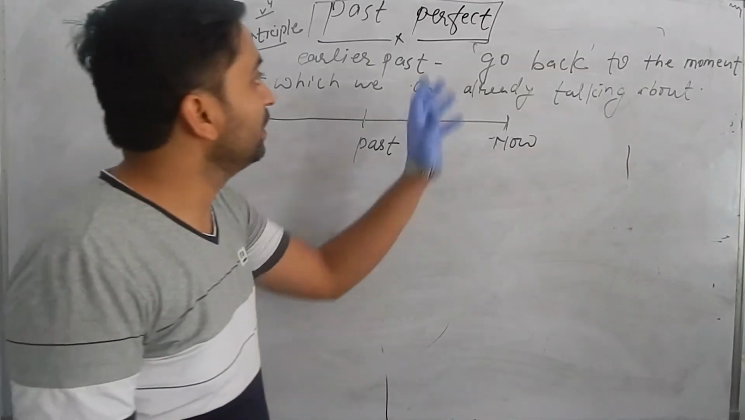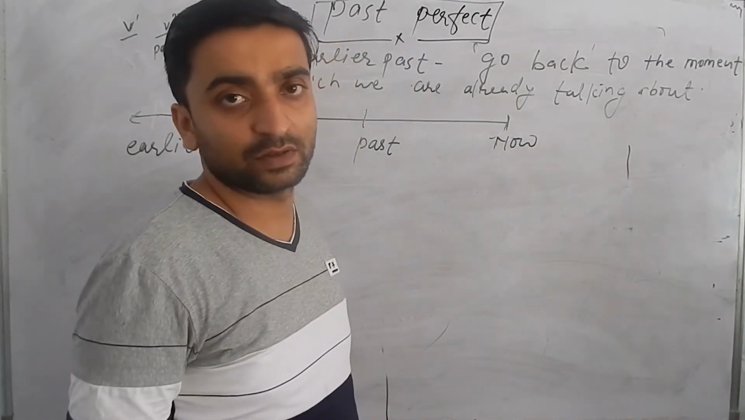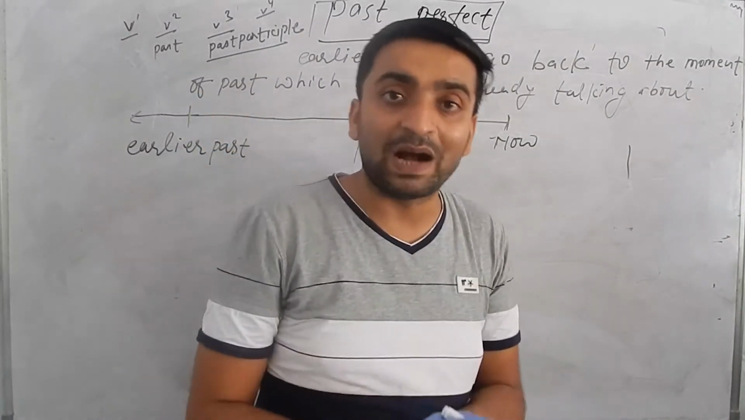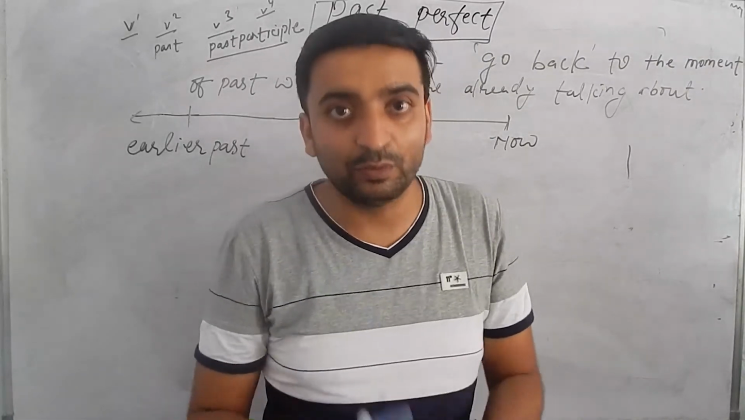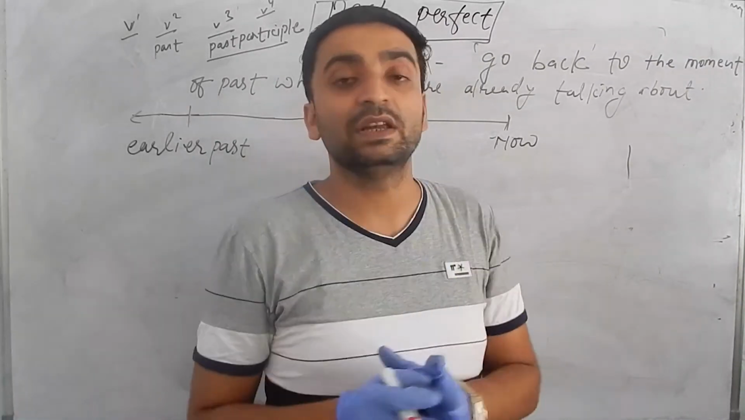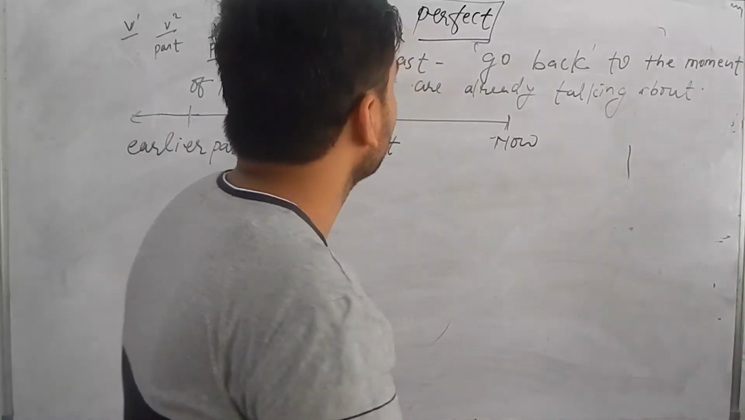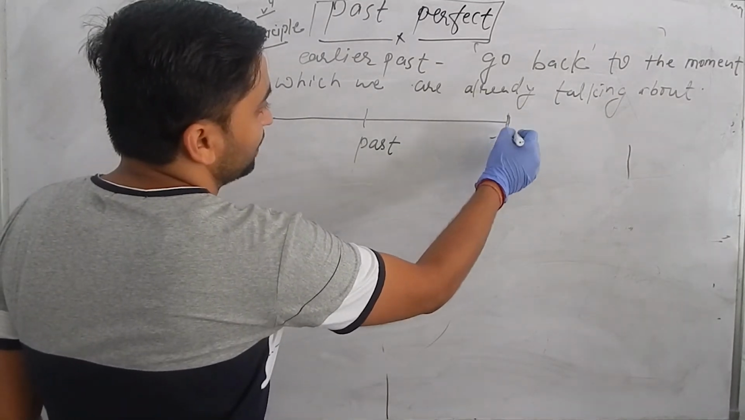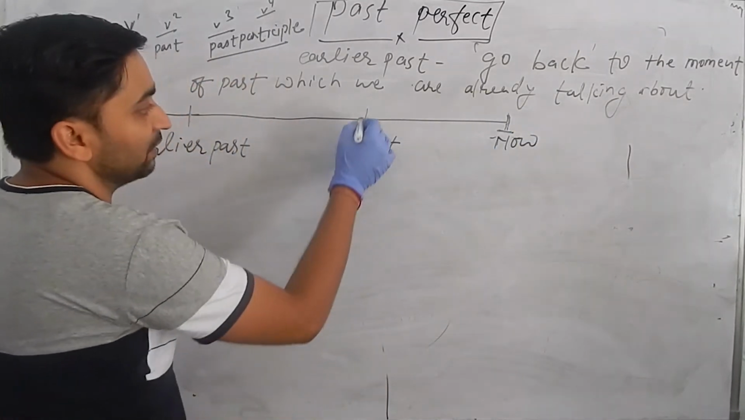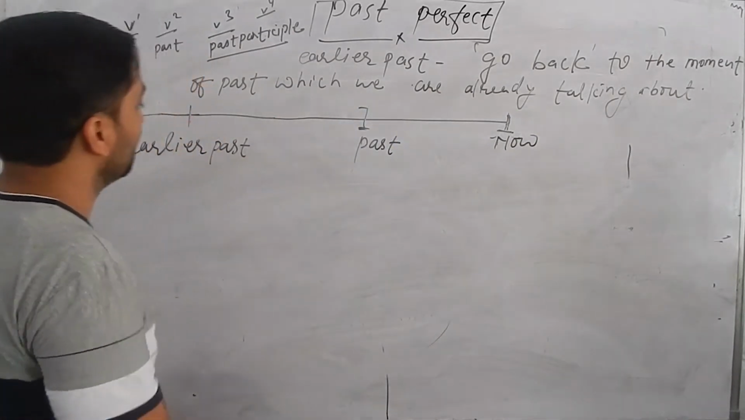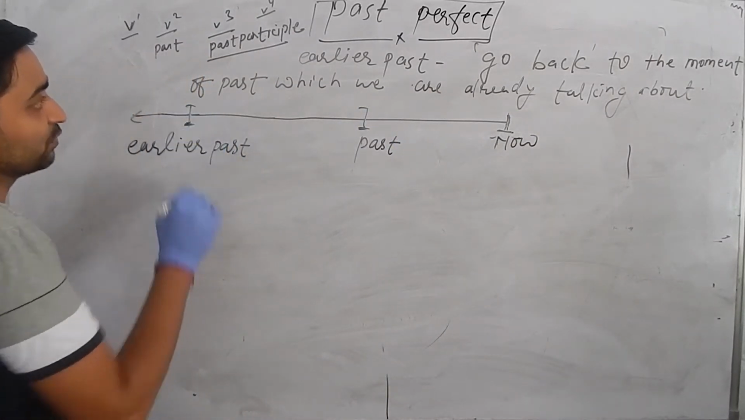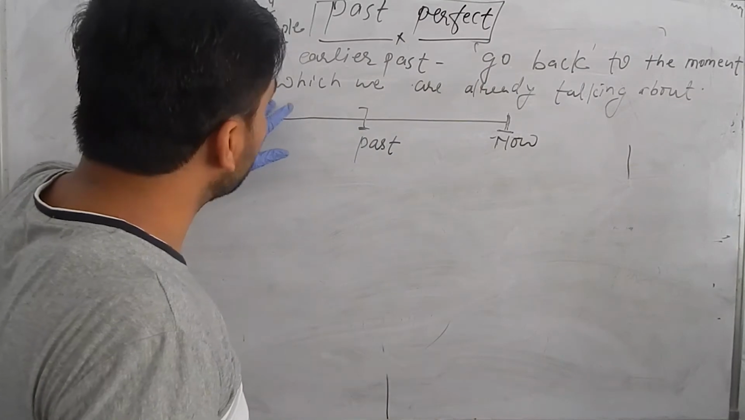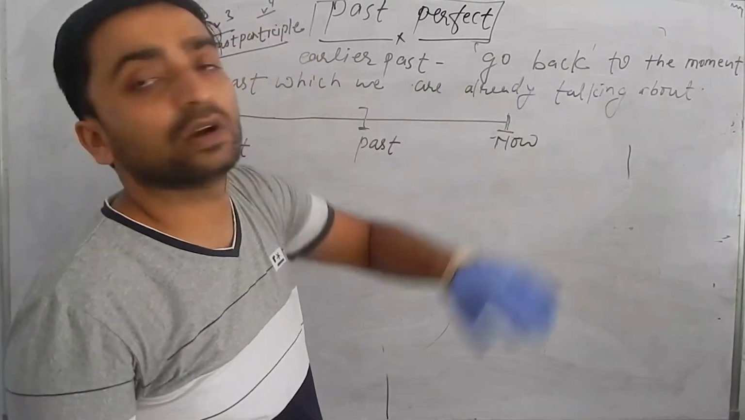So, okay, let's see the uses of past perfect tense. Sometimes we are very much confused between simple past and past perfect tense. So this video will clarify the difference between simple past and past perfect tense. Okay, so let's see here. See this figure, what I have written now. Suppose this is now, and this is the past time, and here is earlier past. So actually earlier past means what? Go back to the moment of past which we are already talking about.